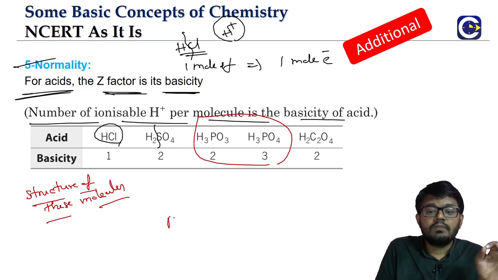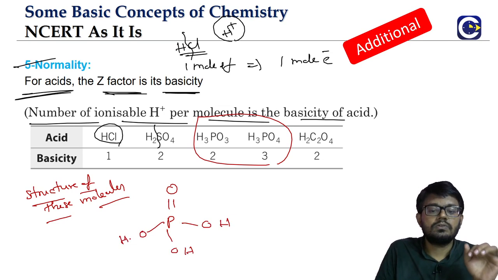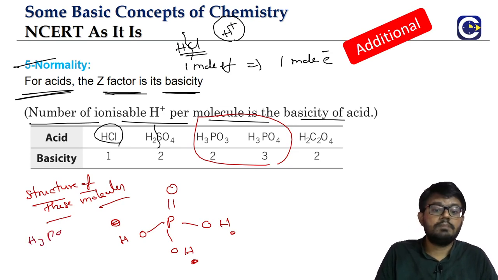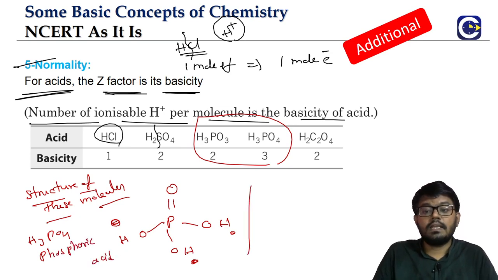H3PO4 will have a structure like this: phosphorus with a double bond to oxygen, and OH, OH, OH. You see here, each of these hydrogens is bonded to oxygen, so each of them can come out as H plus. That is why it is tribasic. 3 H plus ions can come out. This is H3PO4, phosphoric acid. Whereas the other one is H3PO3, phosphorus acid.